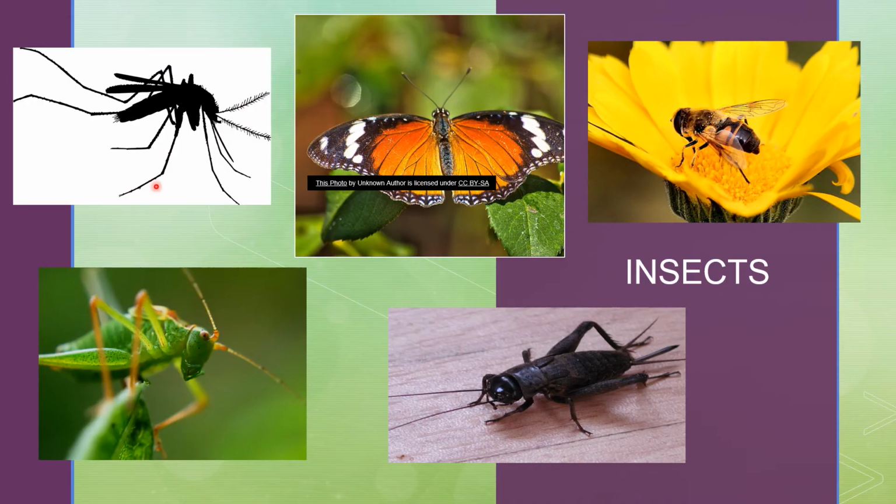These are very small creatures. They are found everywhere. They are called insects. All insects have 6 legs. Some examples are honeybee, cockroach, grasshopper, mosquito, and butterfly. You can see them in your surroundings. Okay?